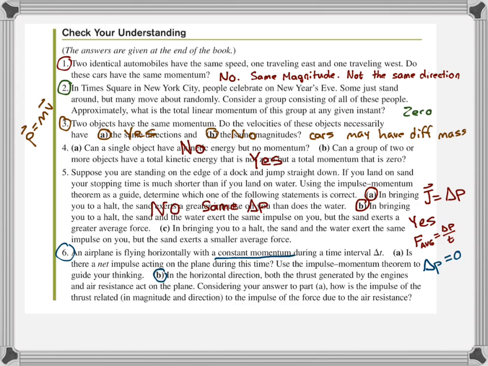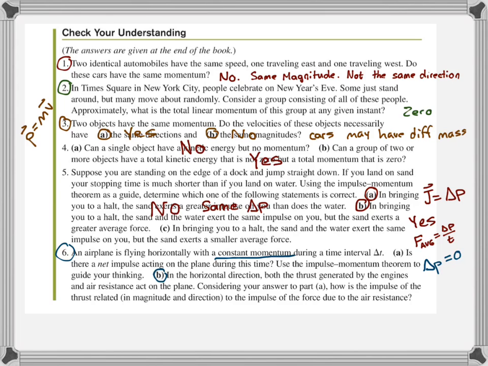And then for part B, there is no impulse. Part B says, in the horizontal direction, both the thrust generated by the engines and air resistance act on the plane. Consider your answer to part A. How is the impulse of the thrust related in magnitude and direction to the impulse of the force due to the air resistance?